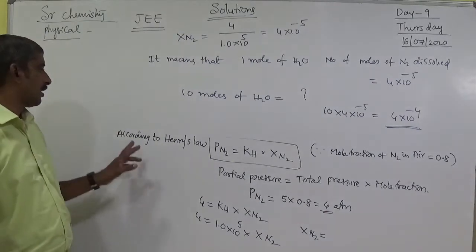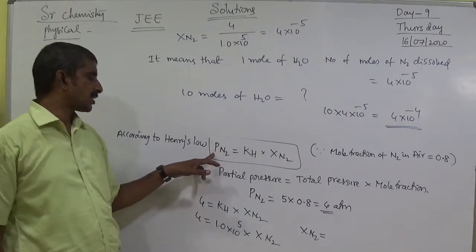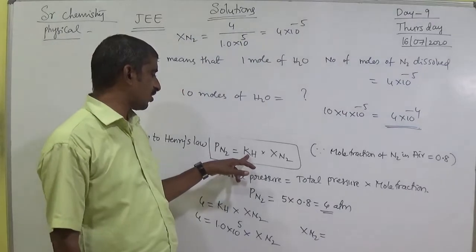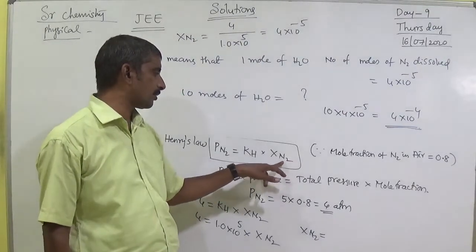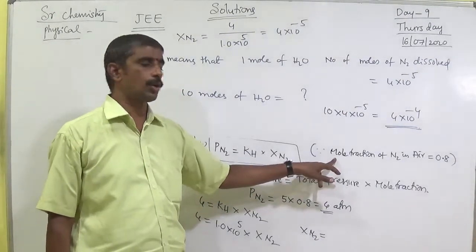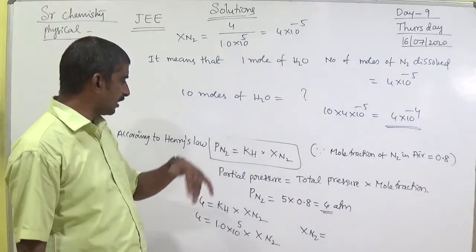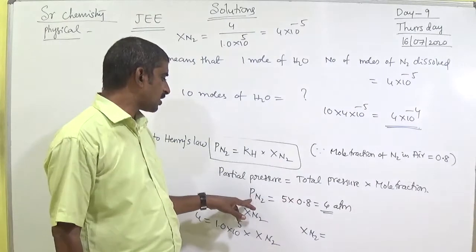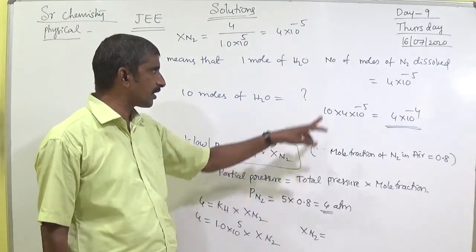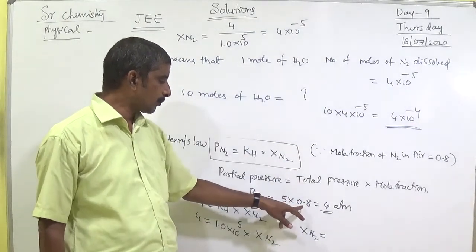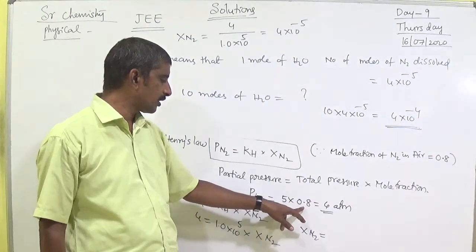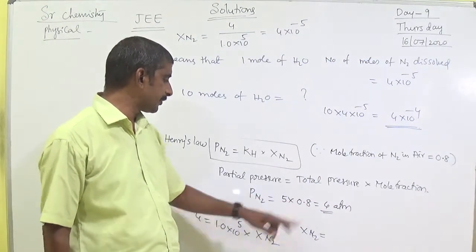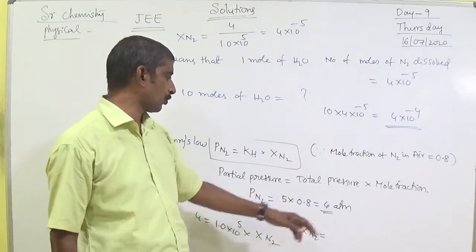Once again, according to Henry's law, partial pressure of nitrogen equals Henry's constant into mole fraction of nitrogen. But the mole fraction of nitrogen is fixed at 0.8. So leave it. Generally partial pressure equals total pressure into mole fraction. Partial pressure of nitrogen equals total pressure, given 5, into mole fraction of nitrogen, 0.8. That means 4.